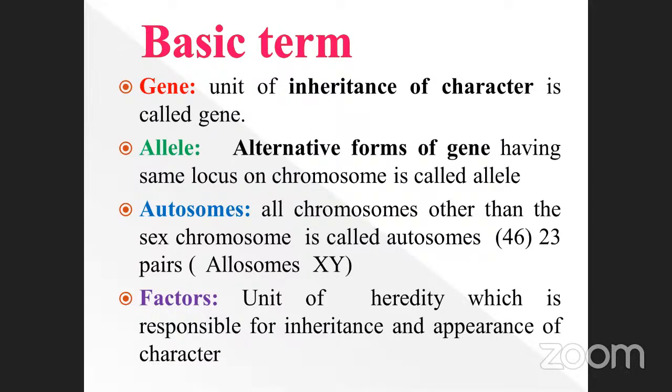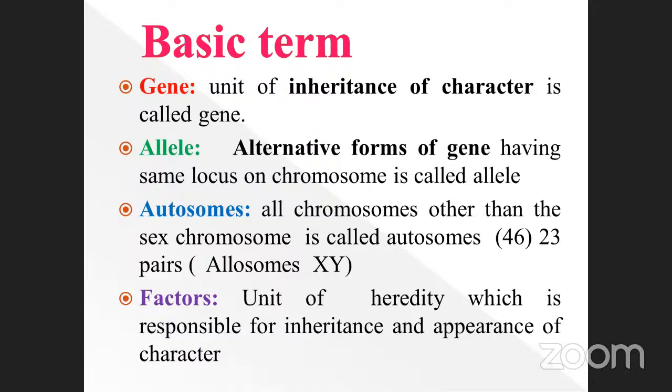Second one is called alleles. Already known very well. What is the meaning of alleles? See here, the alternative form of a gene having the same locus on a chromosome is called alleles. Sometimes they may ask the question: which one is the alternative form of a gene? That is called alleles. Okay. They present at the same locus.